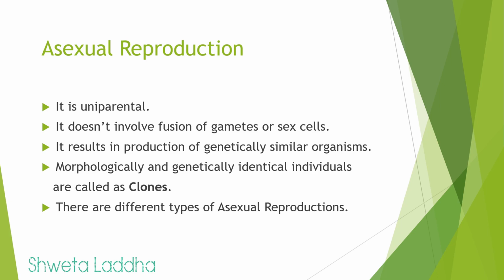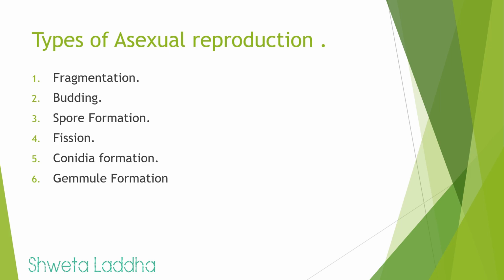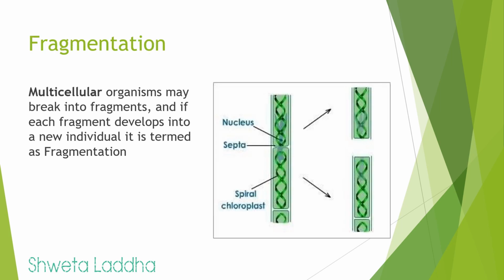There are different types of asexual reproduction. Few of the types of asexual reproduction usually found in plants are fragmentation, budding, spore formation, fission, conidia formation. Gemmule formation is seen in few bacteria as well as sponges. Sponges are animals. Let us see the first type, fragmentation.